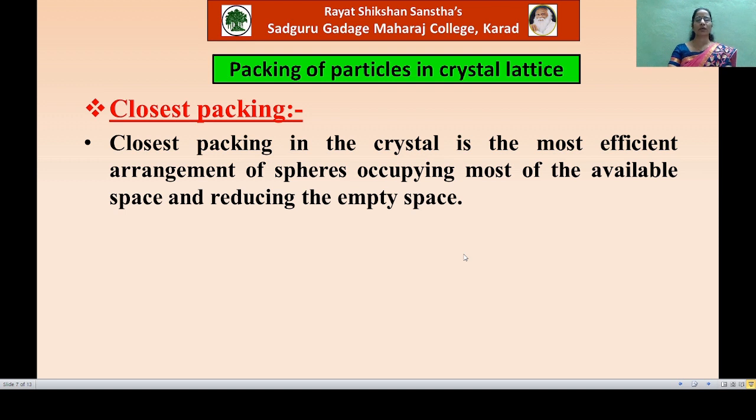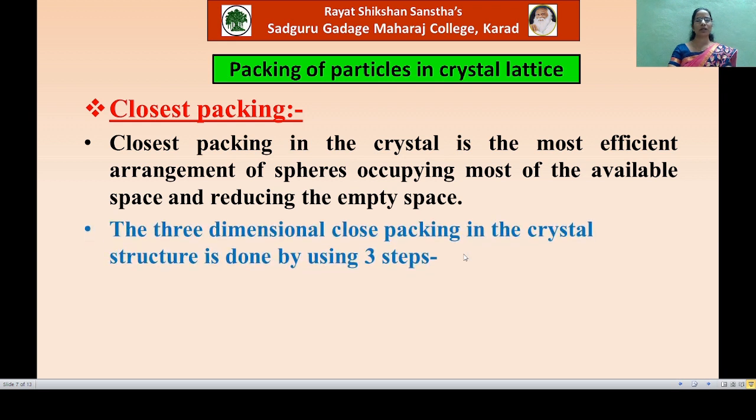Now here we know that the constituent particles are atoms, ions or molecules, and they are of different sizes. But for our convenience and understanding, we will consider the particles of the same size.